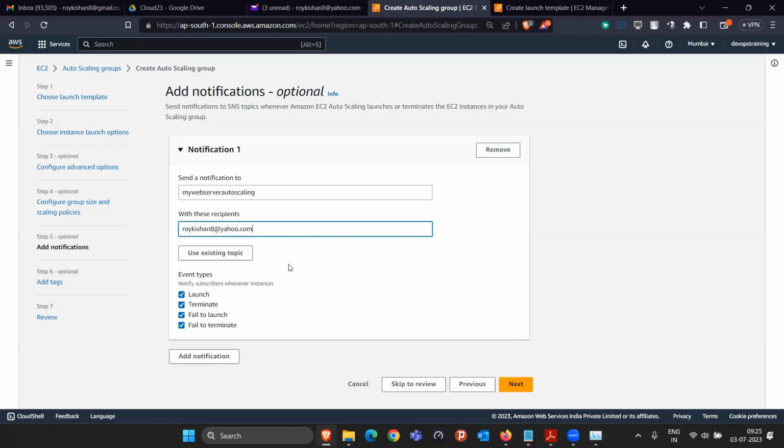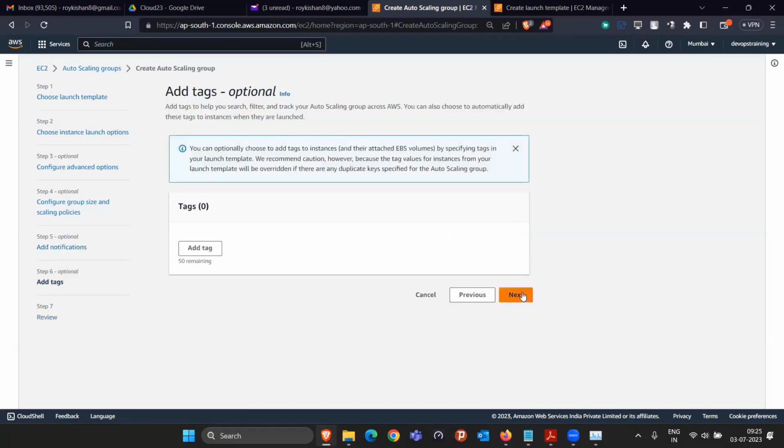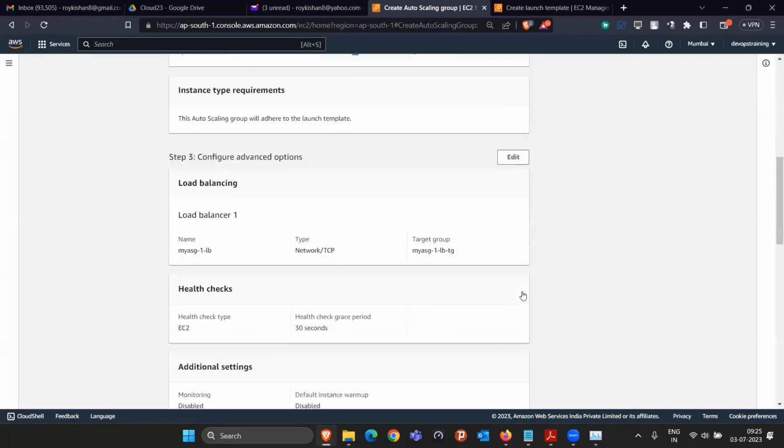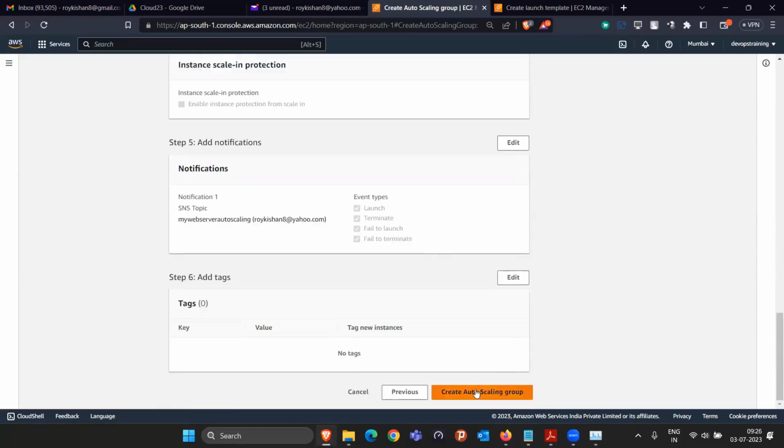Okay, so I've written the email, and I'm saying that whenever you launch the instance, whenever you terminate the instance, when you fail to launch, when you fail to terminate, please send me a notification at this email. That is the only thing we are going to do. Click on next, click on next. That's it. Click on create AutoScaling. That's it.